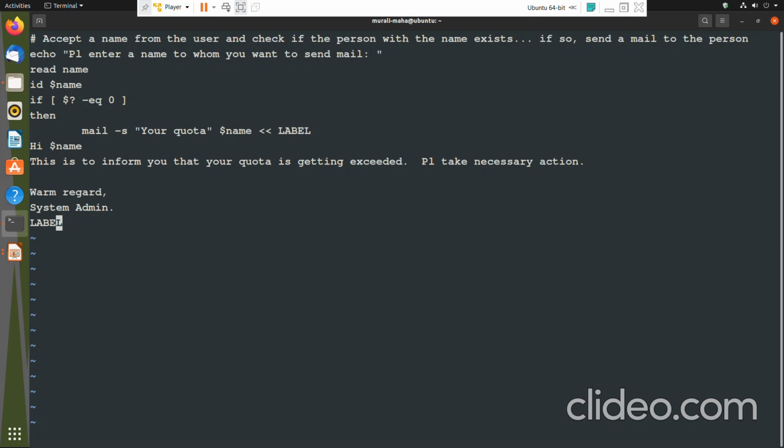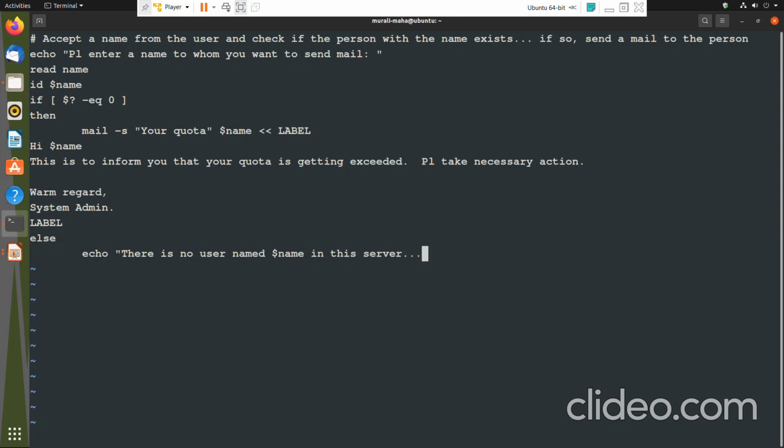Here I am just sending a mail to the user if the user is there. Then here I want to give an else, that is, the else would be executed if the condition is false, when there is no such user. Then I want to just display, there is no user named $name in this server, something like this I am giving.